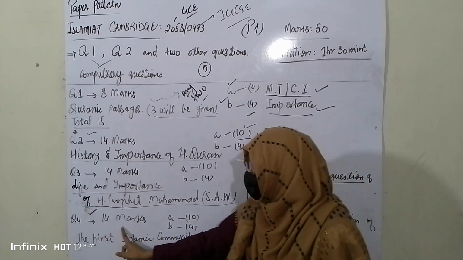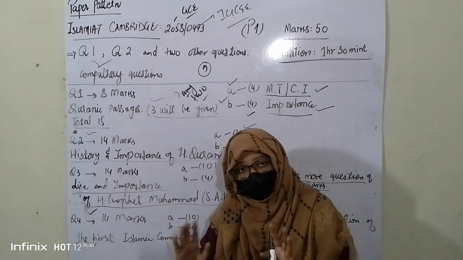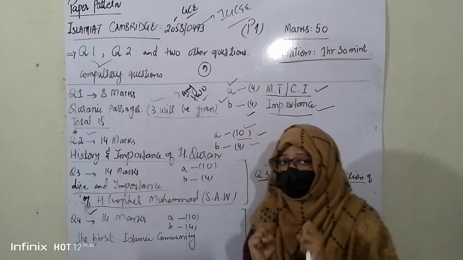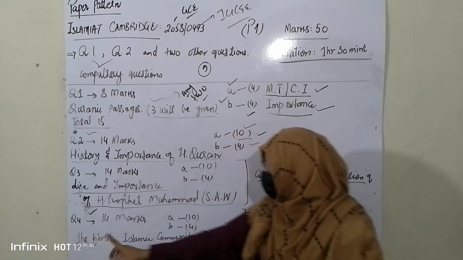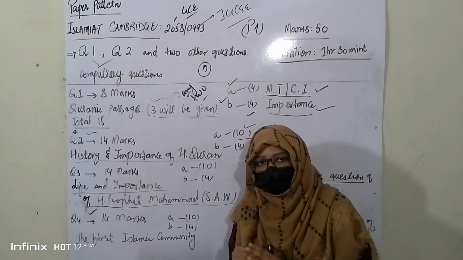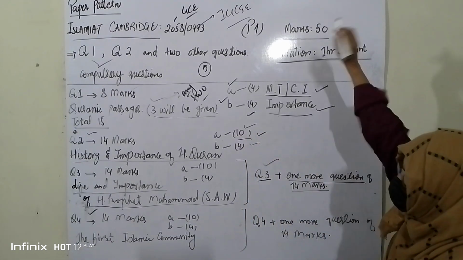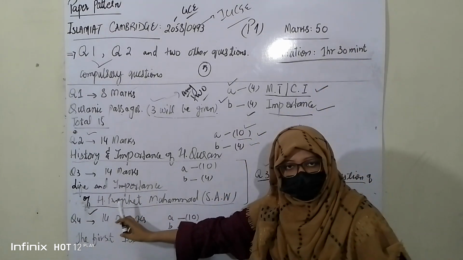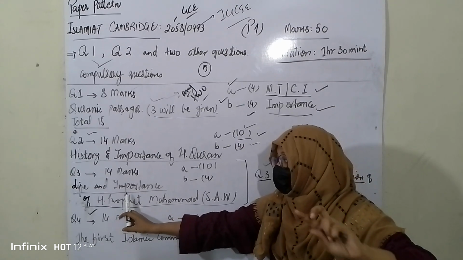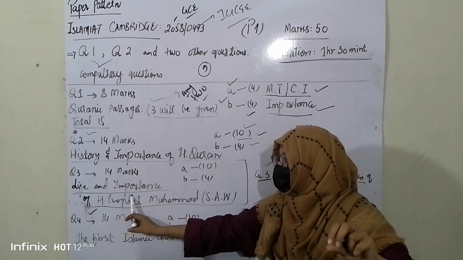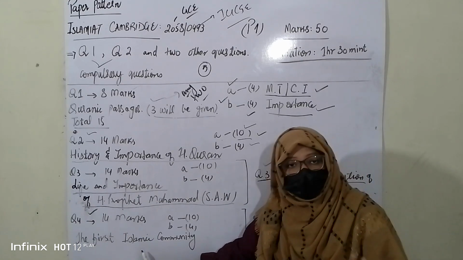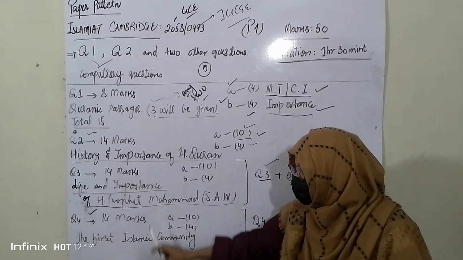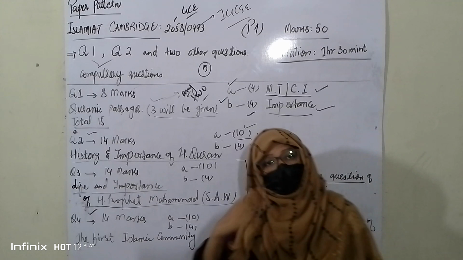So one question is necessary. One question will definitely be asked from this chapter, the first Islamic community, of 14 marks. Now listen, if there are 2 questions, one is important and one is necessary. One question will be asked from life and importance of Holy Prophet and one from the first Islamic community. 14 from here, 14 from here. Now one more question is left.